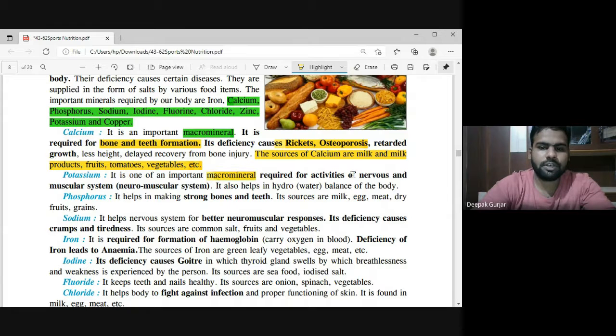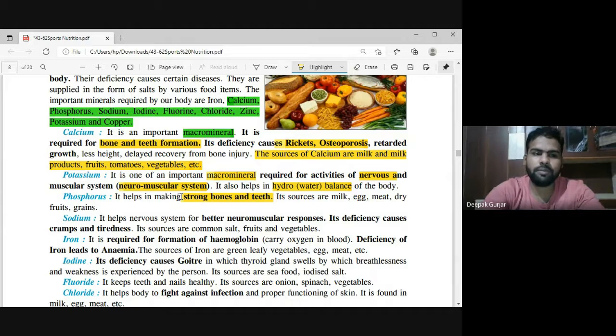Its deficiency leads to nervous problems. It is associated with the functioning of the neuromuscular system. If you want your neuromuscular system to work properly, you must take proper potassium in your diet. It also helps in hydro balance. Hydro means water. Potassium also builds our strong bones and teeth. Potassium plays a very important role in building our bones and teeth.